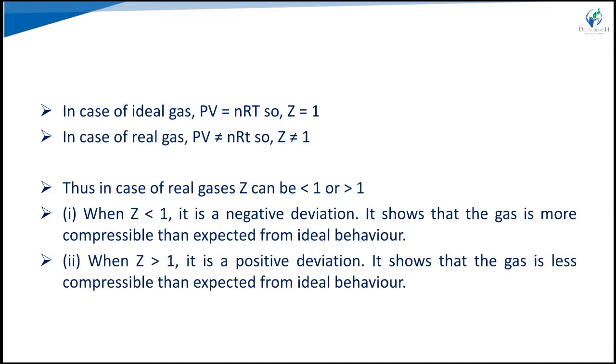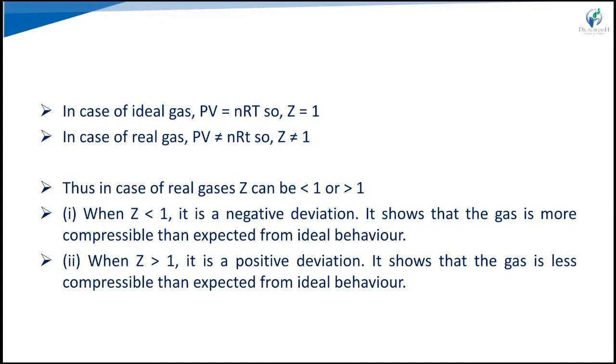In real gases, Z values can be less than 1 or greater than 1. The difference between unity and the value of the compressibility factor is a measure of the degree of non-ideality of the gas.